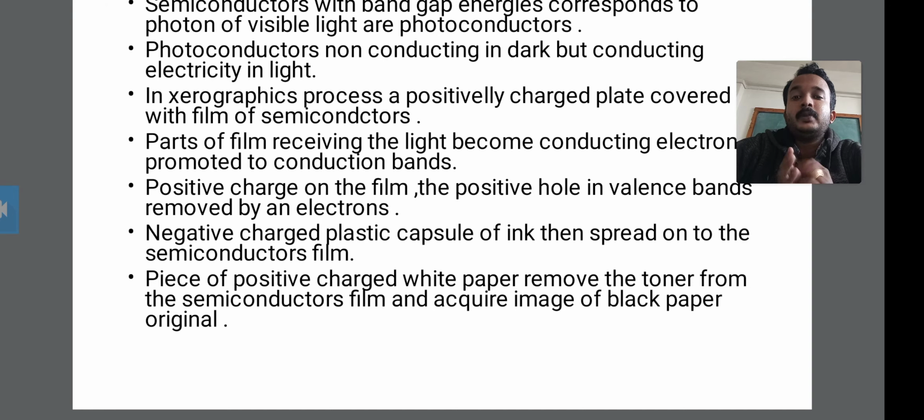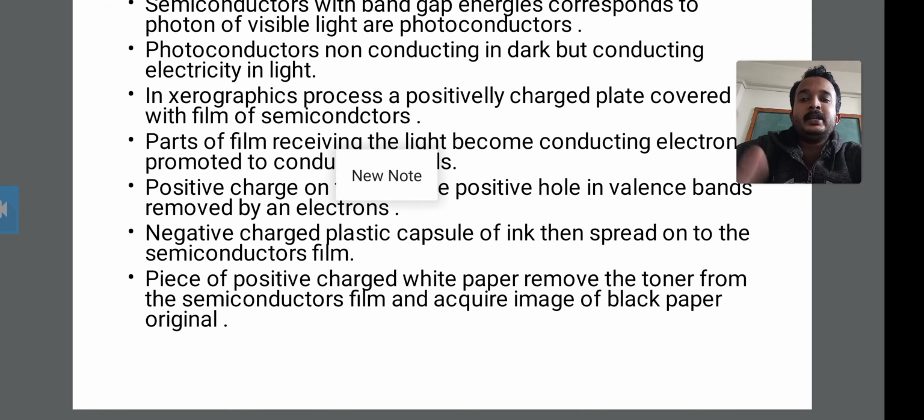Okay, therefore this negative role is a film, and the positive charge on this film, the positive hole in the valence band, is removed by an electron. Then the negative charged plastic capsule of the ink is spread onto the semiconductor film.